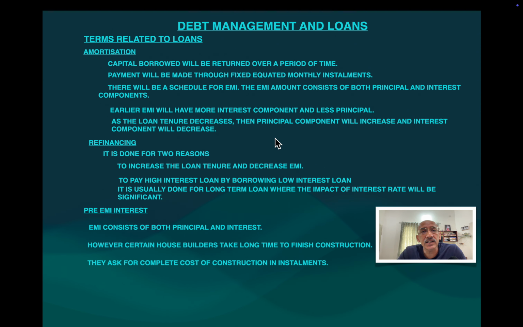So once the complete amount, all 50 lakh, is taken, then they will give you an EMI amount. That EMI amount you have to pay regularly, which consists of both principal and interest.